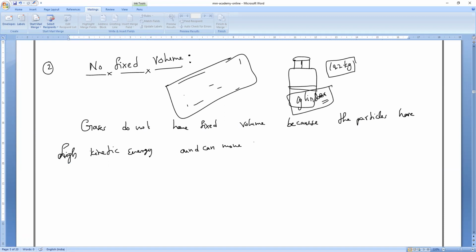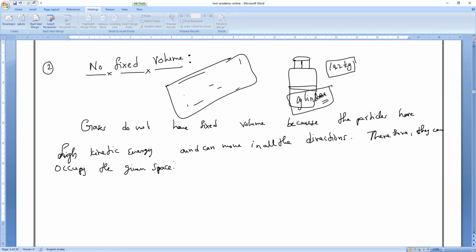That is why we always have to store them in a closed container. Since they move in all directions, they can occupy the given space.